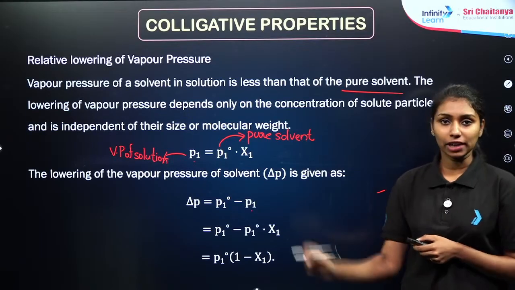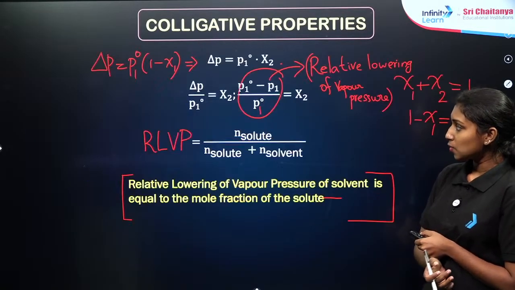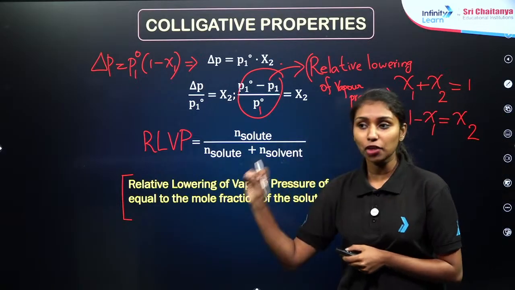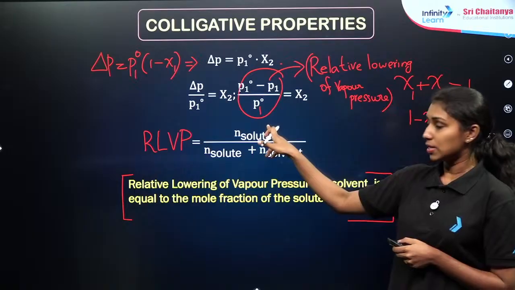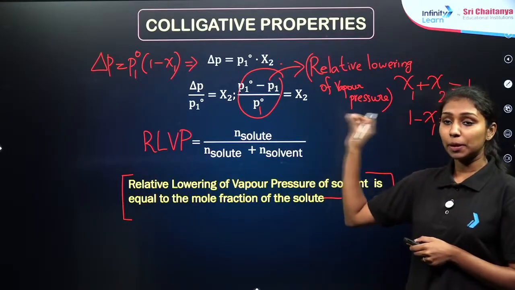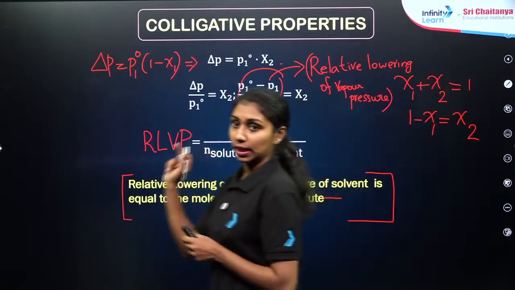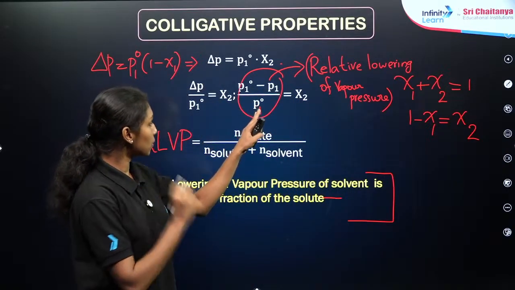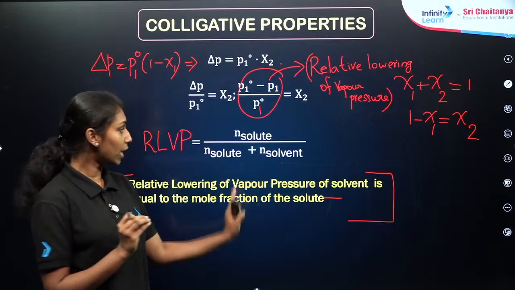Okay, there is a small derivation. I am not repeating it again. Just go through that. After the derivation, you will get the relative lowering of vapor pressure, that is P1⁰ minus P1 divided by P1⁰, where P1⁰ is the vapor pressure of the pure solvent and P1 is the vapor pressure of the solution. The relative lowering of vapor pressure of the solution is equal to the mole fraction of the solute, right? Mole fraction of the solute.